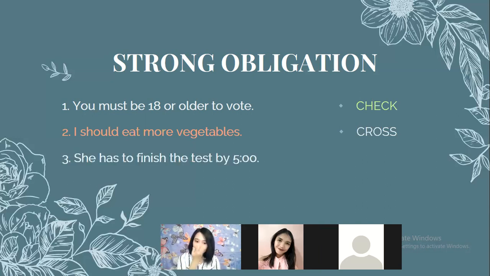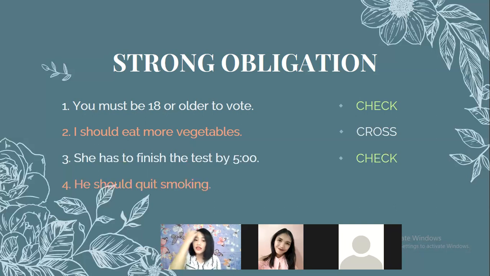Okay, number 3. She has to finish the test by 5. Is it a strong obligation? What do you think? Check, ma'am. It is checked because there is a rule or a requirement made by the teacher that the test should be finished before or at exactly 5 o'clock.